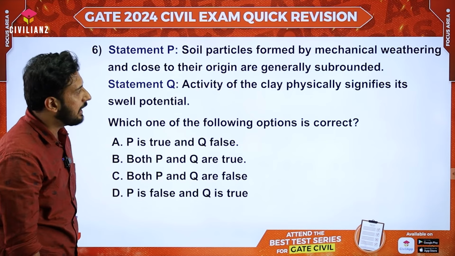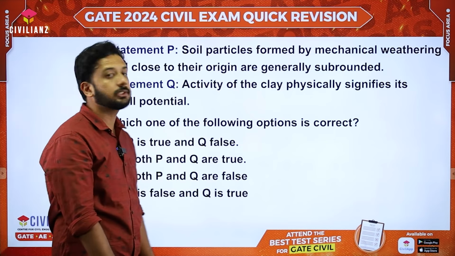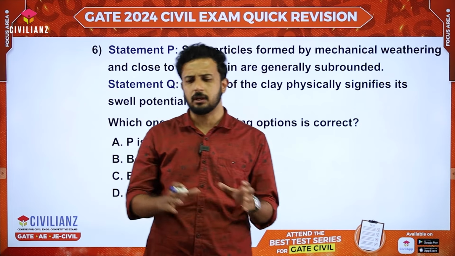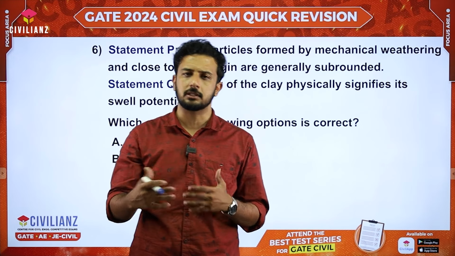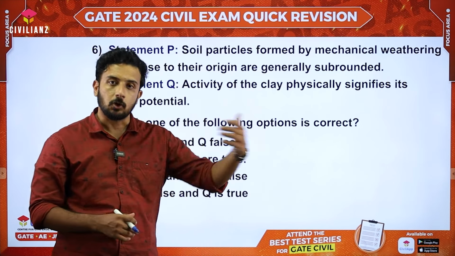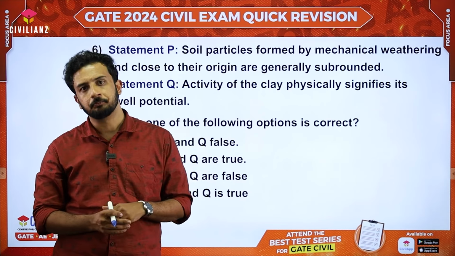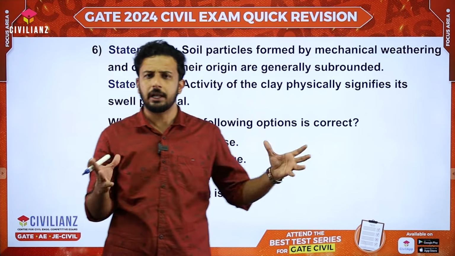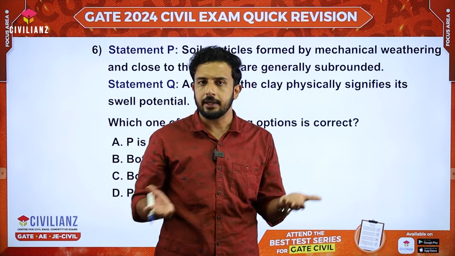The activity of the clay physically signifies its swell potential. Obviously, we know what is activity. Activity is nothing but the plasticity index by the percentage clay fraction. And as the activity value increases, obviously the swelling also will be increasing. You might have already studied regarding the bentonite clay, Montmorillonite presence and all, right? Why it's happening?